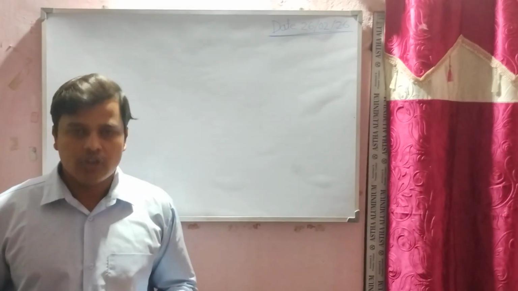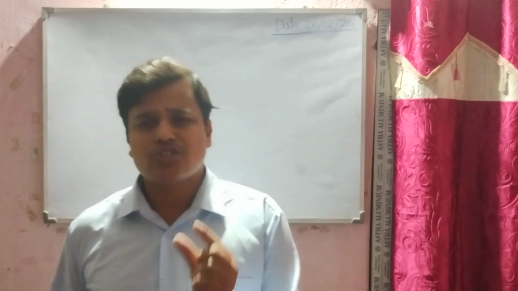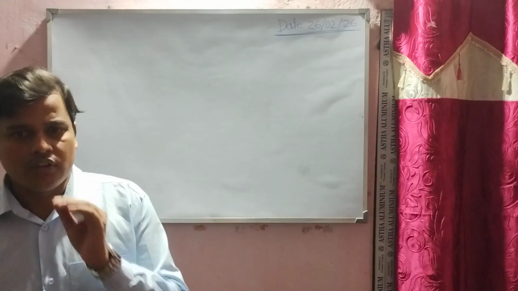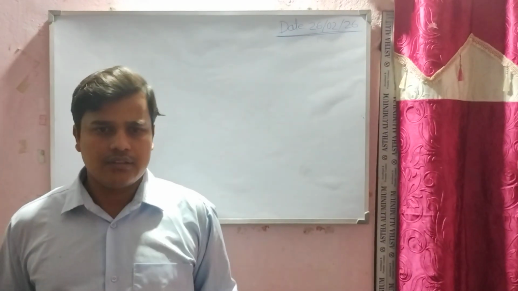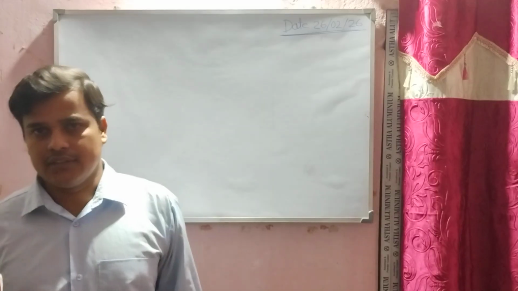Before we start this topic, I will ask you a simple question. If there is an absence of sunlight for a few days, what will happen on Earth?